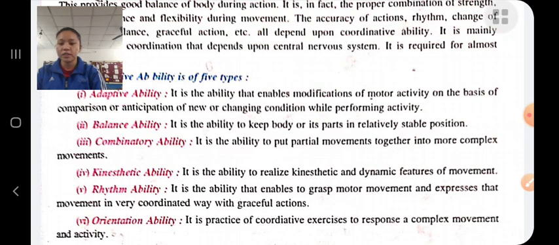Orientation ability. It is the practice of coordinative exercise to respond to complex movement and activity.